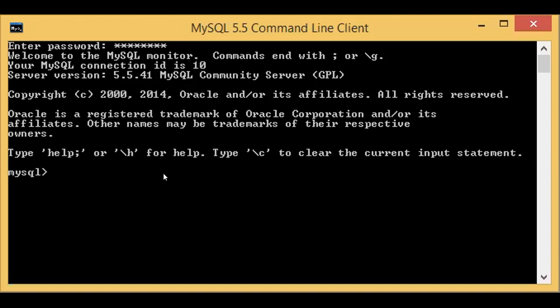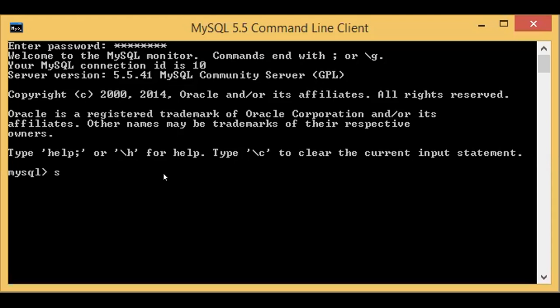Previously I gave the wrong password. I entered everything in capital letters, and that is why it closed. Now I gave the password in small letters, so it accepted and opened. Now we will see all the database commands.